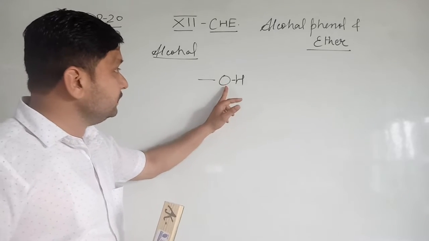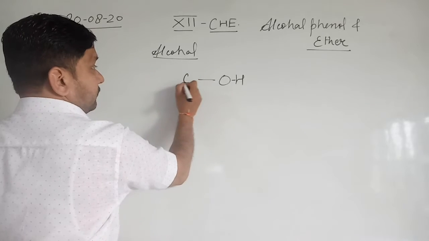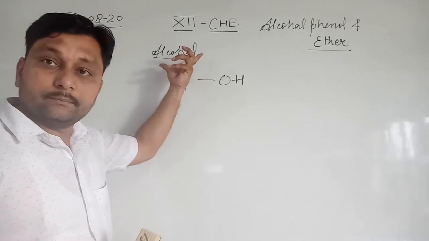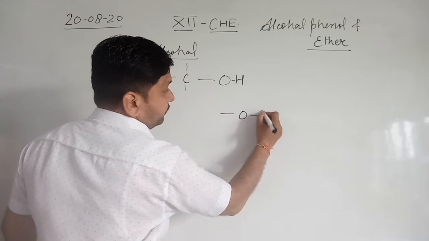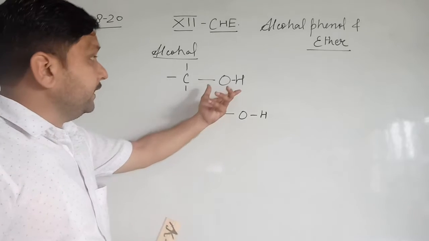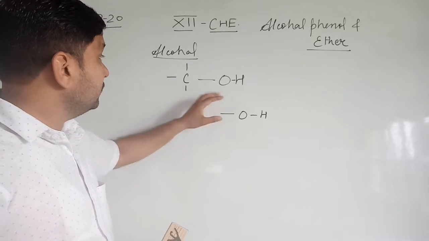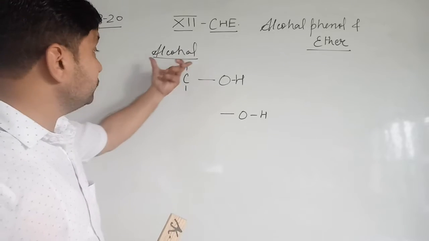This oxygen is directly attached to the carbon chain. This condition is present in alcohol. Clear? If the OH group, that is the hydroxy group, is attached to carbon, and the rest of the part is the alkyl chain, it is an alcohol.